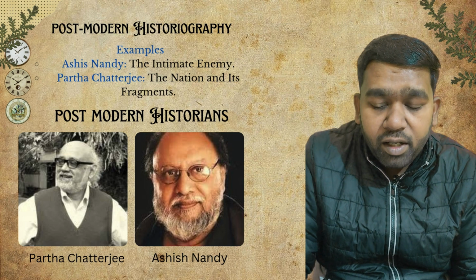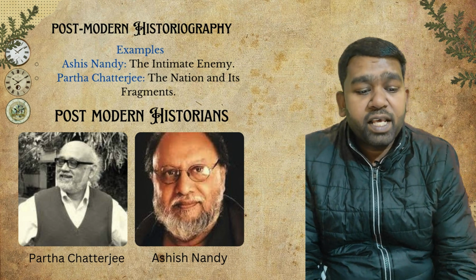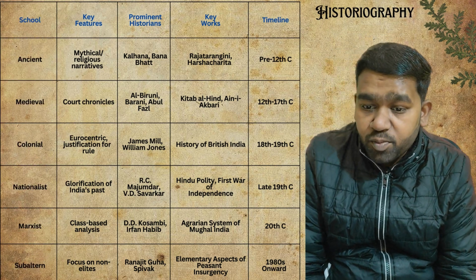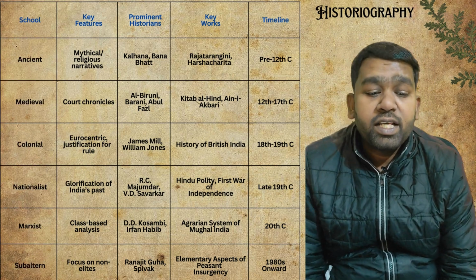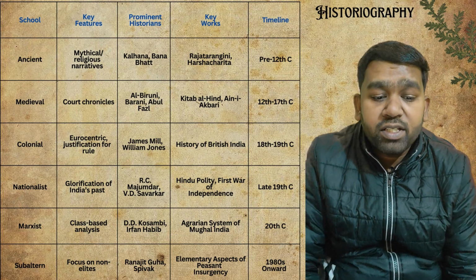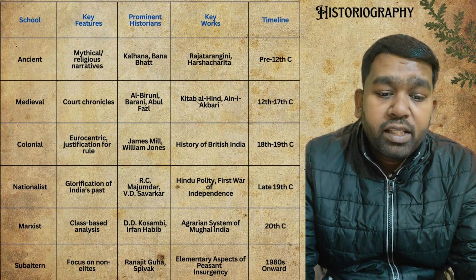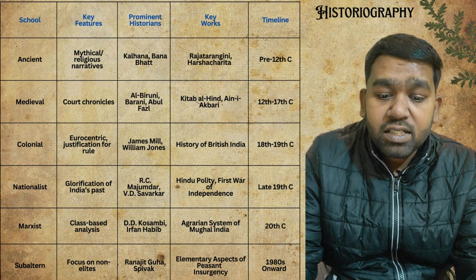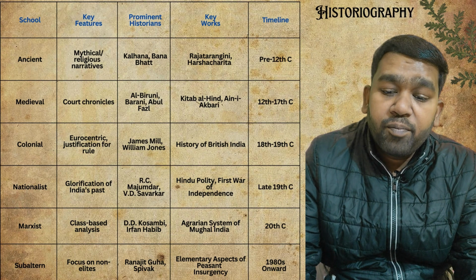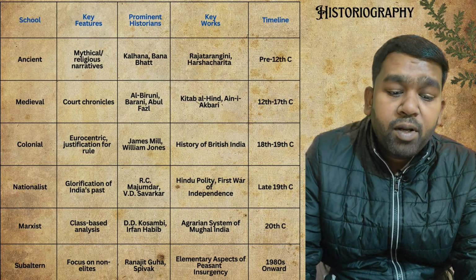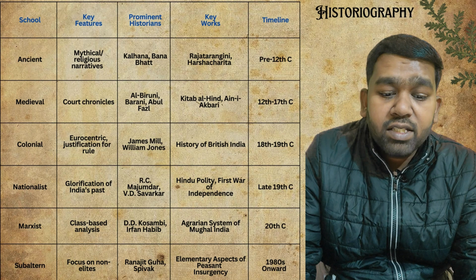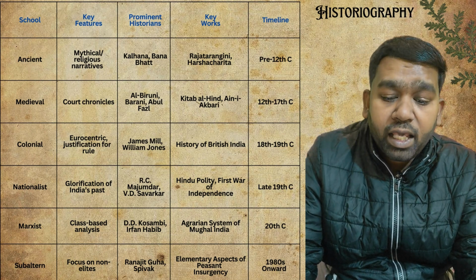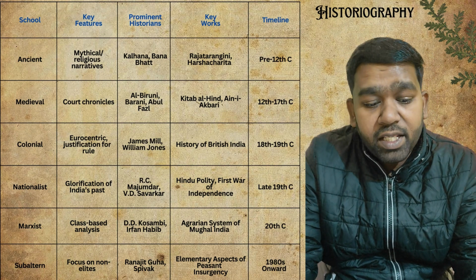Now let us have a revision of our topic. We have seen ancient, medieval, colonial, nationalist, Marxist, subaltern, and then postmodernist schools. When I talk about the ancient one, these people focus on mythological and religious narrative. The prominent historians are Kalhana and Banabhatta. The key works are Rajatarangini and Harshacharita, from prehistory to the 12th century. In medieval times they focus on court writing. The historians are Al-Biruni, and then we have Abul Fazl. The major books are Kitab al-Hind and Ain-i-Akbari, 12th century to 17th century.